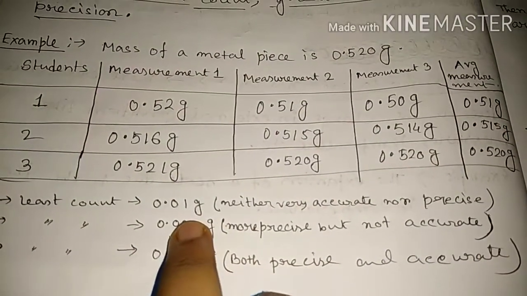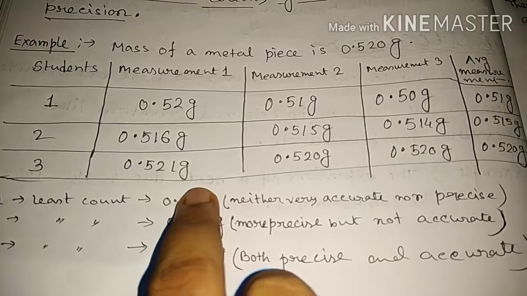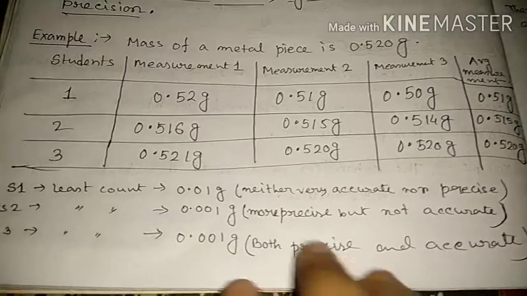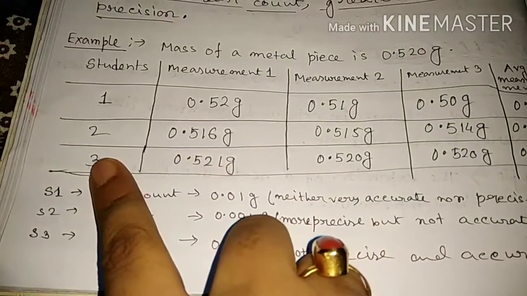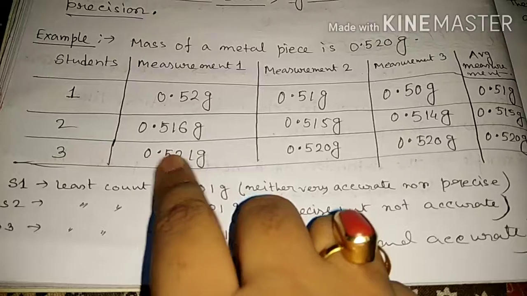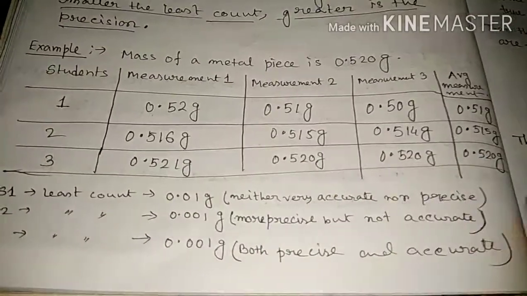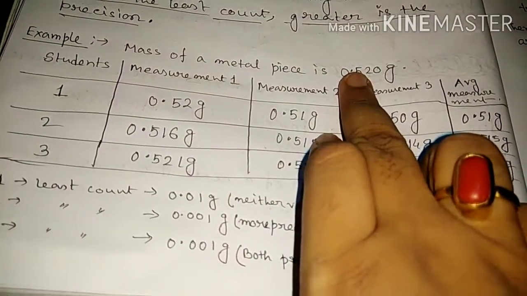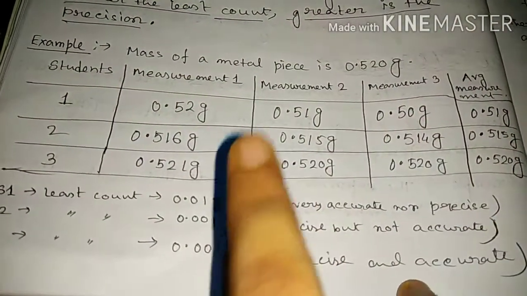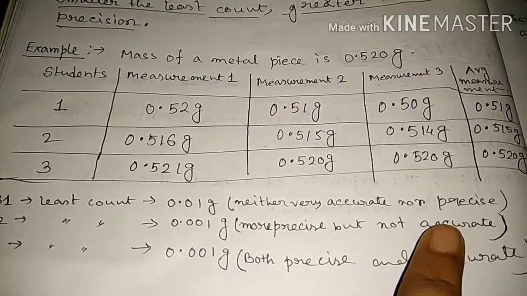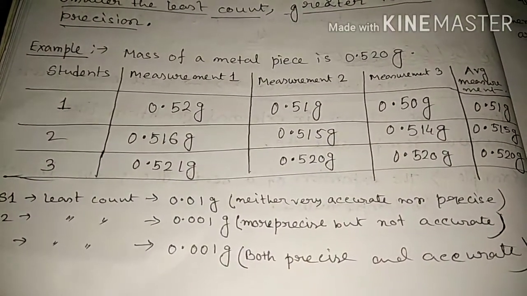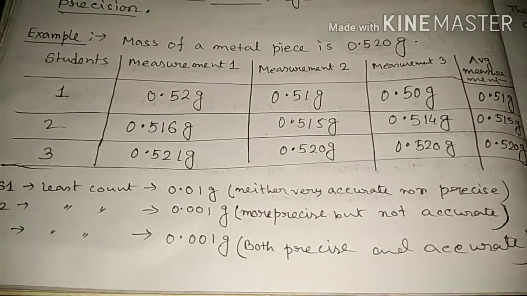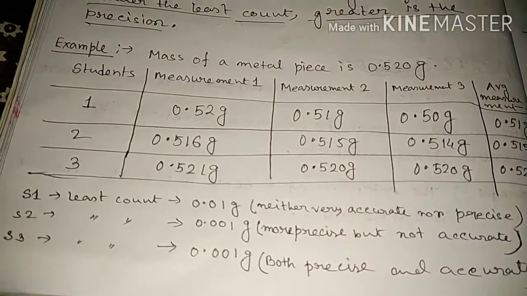So it is more precise but not accurate, and the first student is neither very accurate nor precise, not close to the accurate value. And the third student collected this data: 0.521, 0.520, 0.520 gram, and the average is 0.520. So this value and the true value are the same. So in this case, both precision and accuracy are good. These data are more precise and more accurate because this value matches the true value.